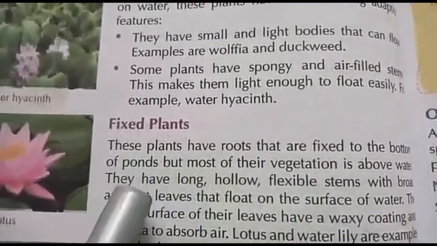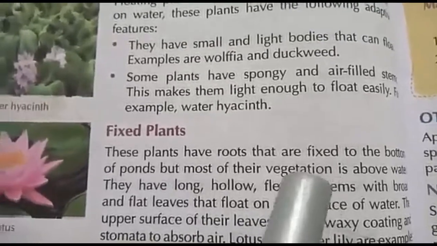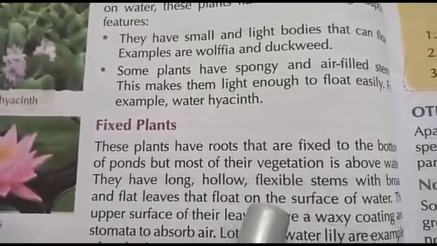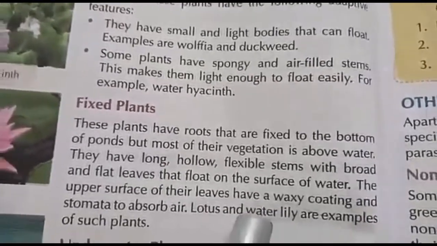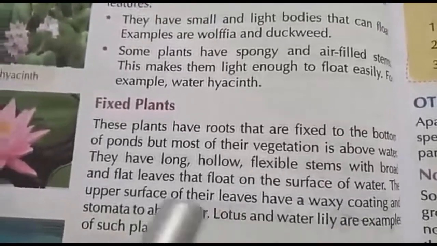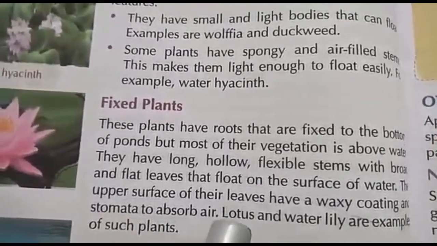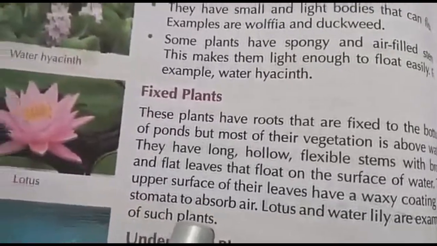The upper surface of the leaves has a waxy coating and stomata to absorb air. Lotus and water lily are examples of such plants.